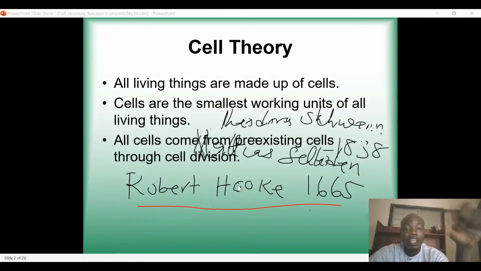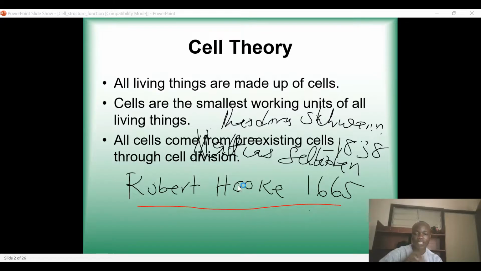It means that anything below the cell cannot sustain life. So the smallest working unit of all living organisms is the cell, and anything below the cell cannot sustain life. And that is the reason why a virus, because a virus is below the cell, because a virus is just a particle. It is made up of some macromolecules.